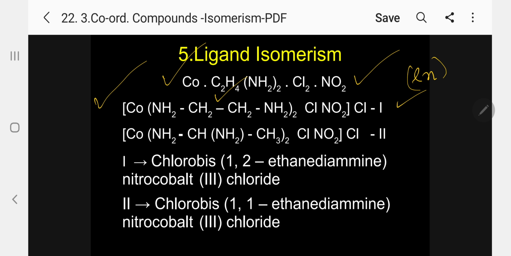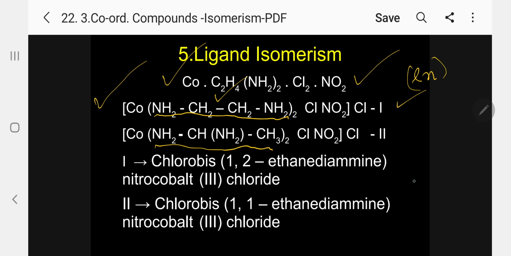The second case, kindly follow, see the difference here. Here this is 1,2-diaminoethane, which is the normal IUPAC name for this organic compound. If you look here, the structure is different.